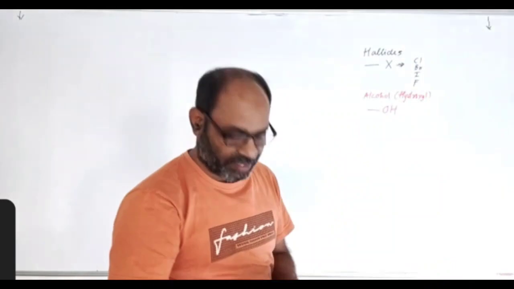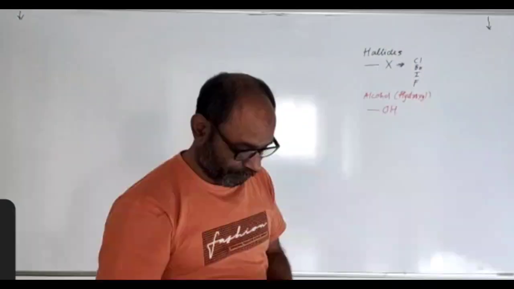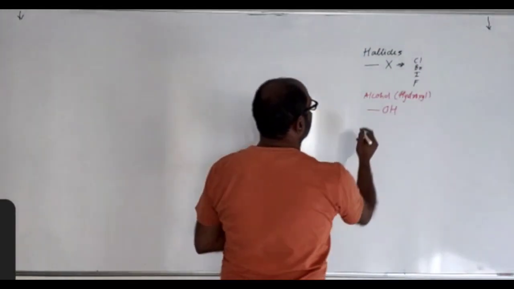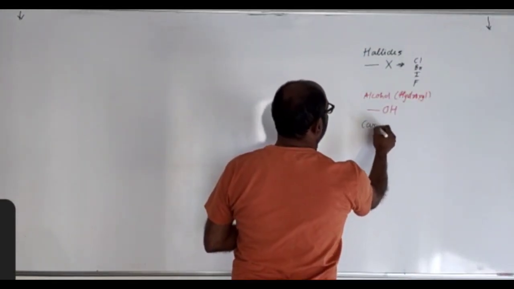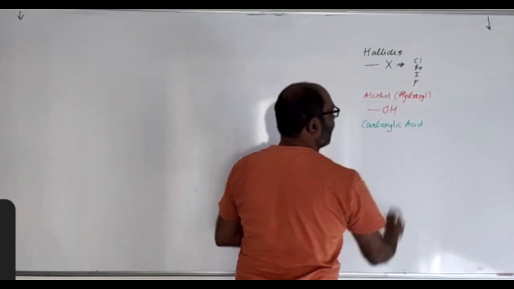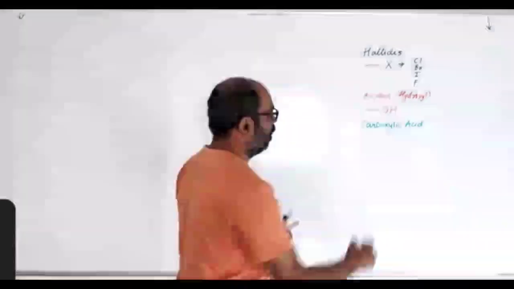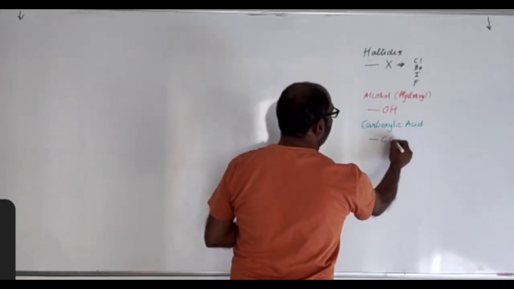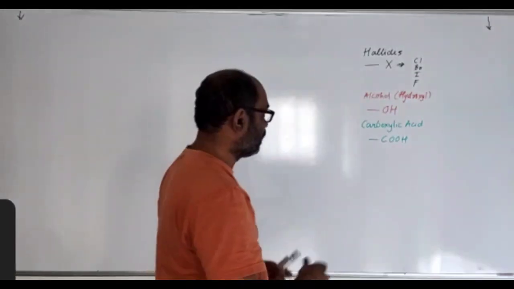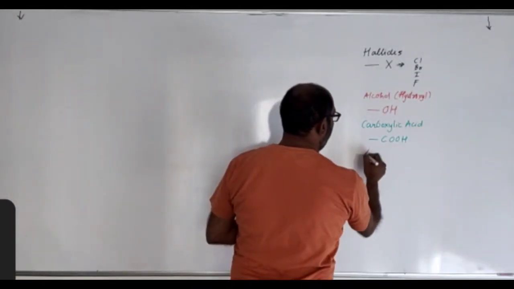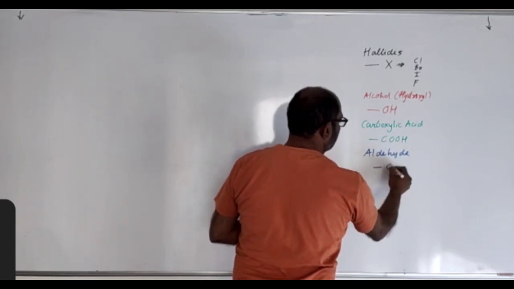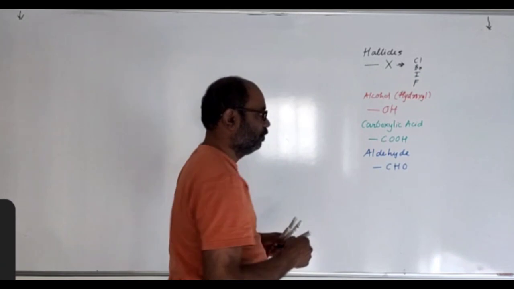Children, is everything visible clearly on the board? Good. Next is carboxylic acid group, organic acid group, and that is bond COOH. Alright? Next is aldehyde group, that is dash CHO.